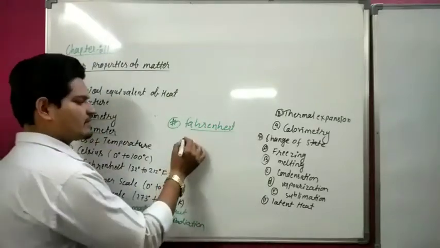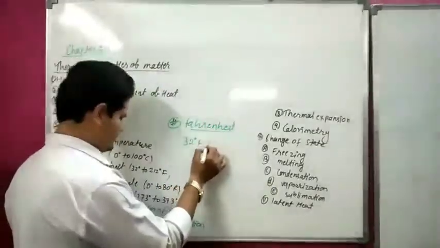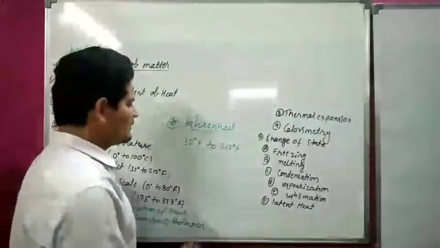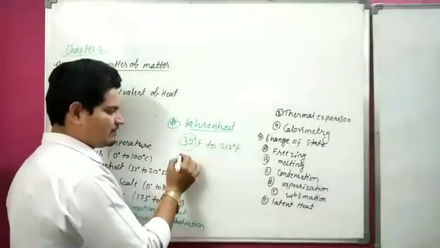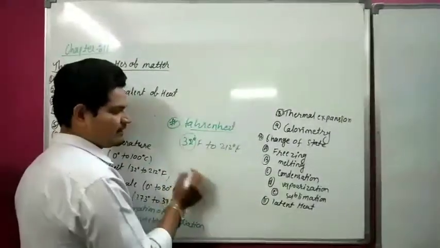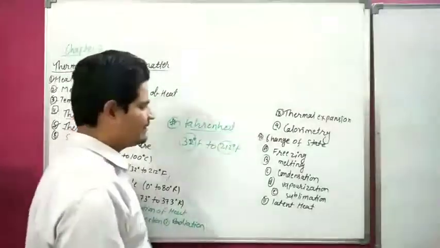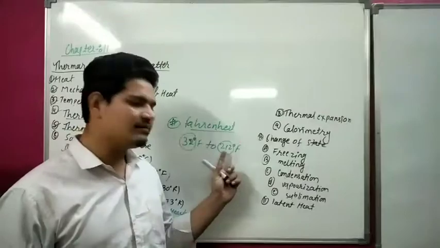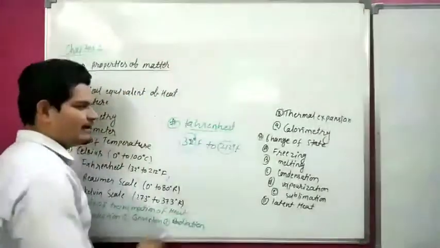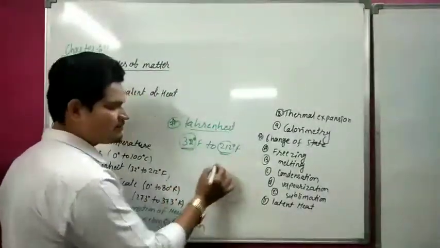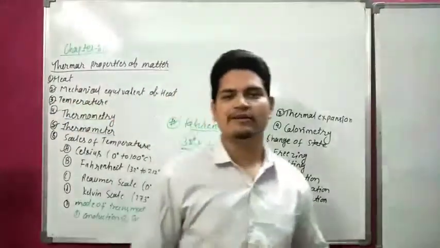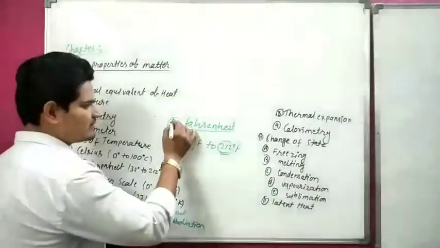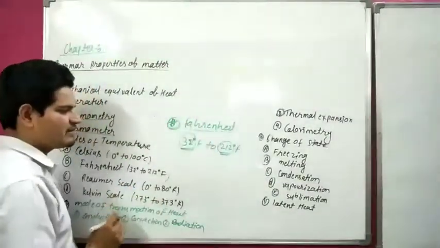In Fahrenheit, the scale goes from 32 degrees Fahrenheit to 212 degrees Fahrenheit. 32 degrees Fahrenheit is called the freezing point of water, and 212 degrees Fahrenheit is called the boiling point of water. Fahrenheit is the famous way to measure temperature in the USA and Canada. So this is the second way to measure the temperature.